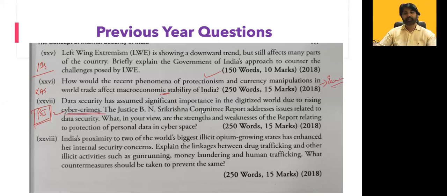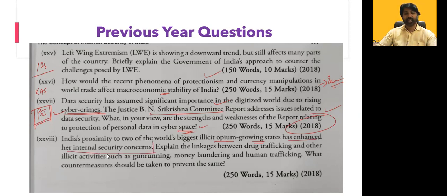And the cyber crime question, Sri Krishna committee and their discussion. There is a huge amount of cyber security threat in India. That question was asked just 2 years before, in 2018. Next is: India's proximity to two of the world's biggest illicit opium growing states has enhanced her internal security concern.